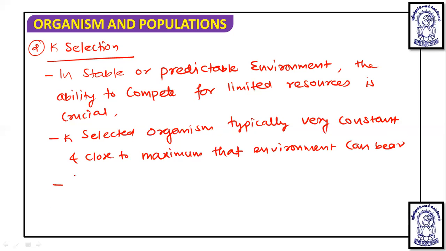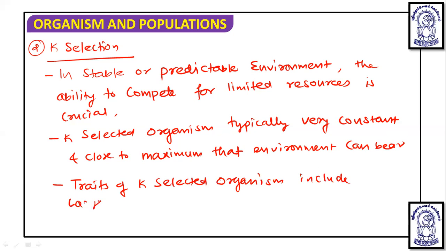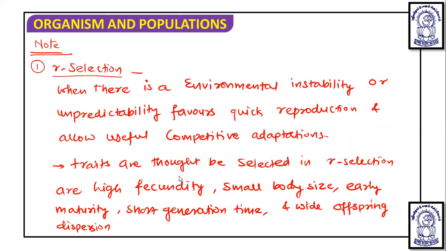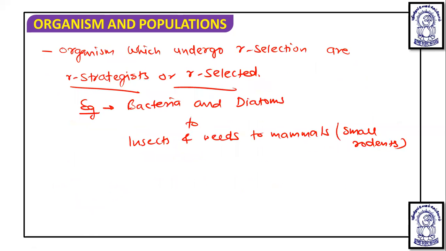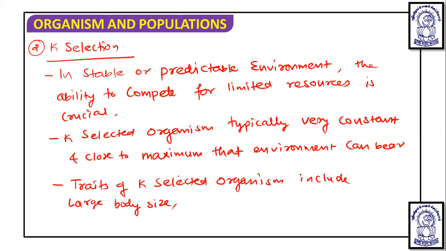So the traits or characters of K selected organisms include large body size, okay, whereas in R selection it was small body size.